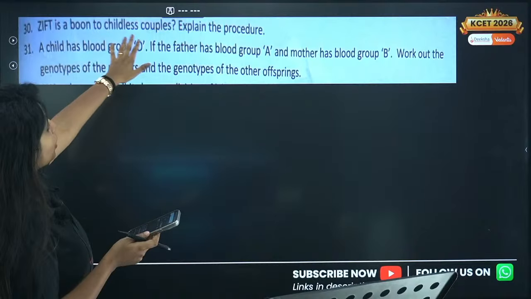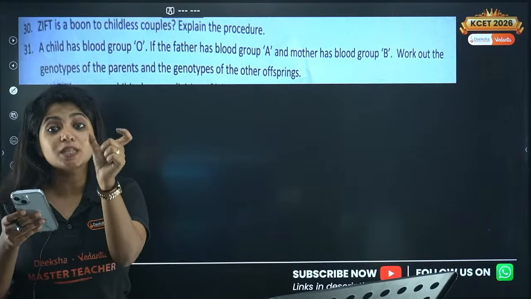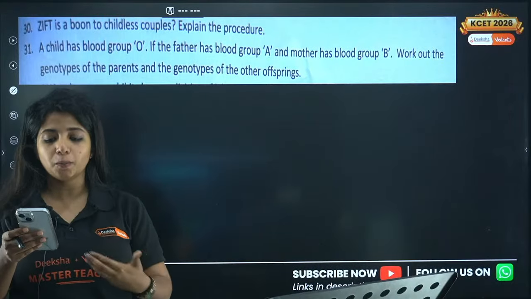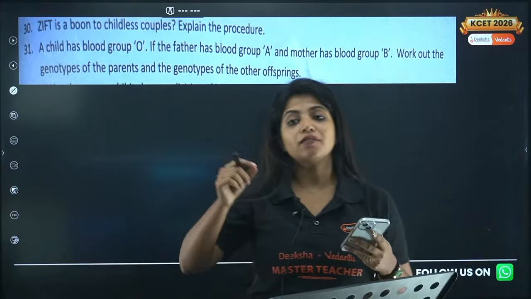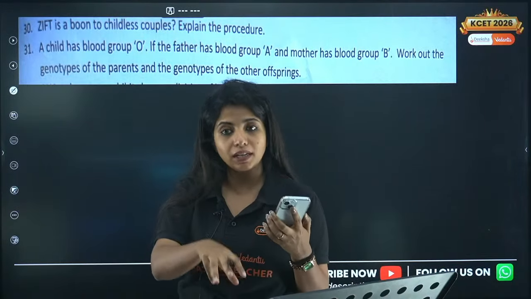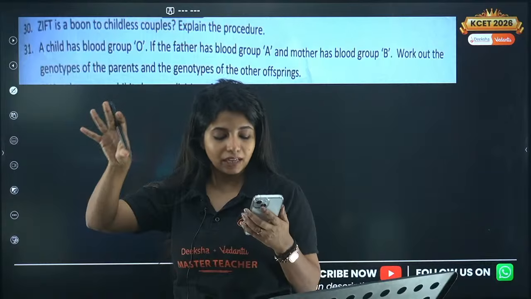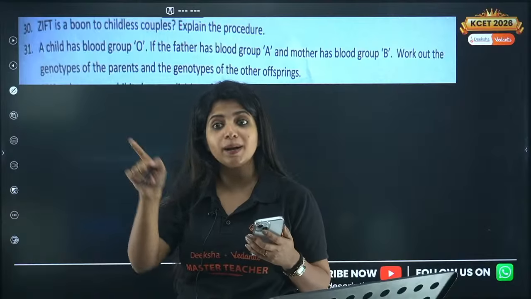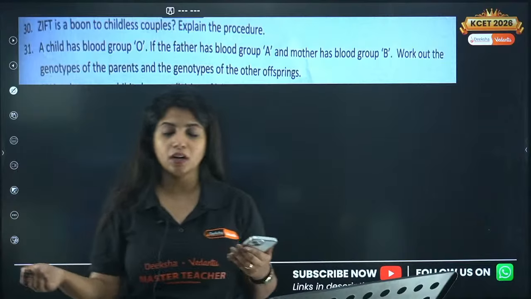ZIFT is a boon to childless couples. Explain the procedure. First of all, you have to explain the term ZIFT. ZIFT stands for zygote intrafallopian transfer. This is a process where you put the zygote made in laboratory conditions into the fallopian tube of a female who is not able to naturally conceive, or you put an embryo up to 8 blastomere stage, not more than that, and then it will follow its regular development.